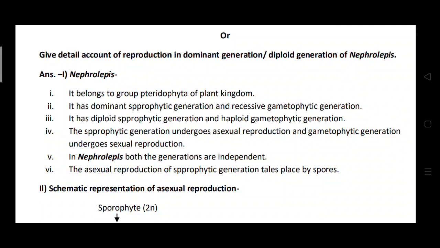The sporophytic generation produces spores, which are diploid, and the gametophytic generation produces gametes, male gametes and female gametes. These gametes will be haploid. In the gametophytic generation the male and female sex cells unite, so it is sexual reproduction. And in the sporophytic generation they produce spores, so they can reproduce asexually.